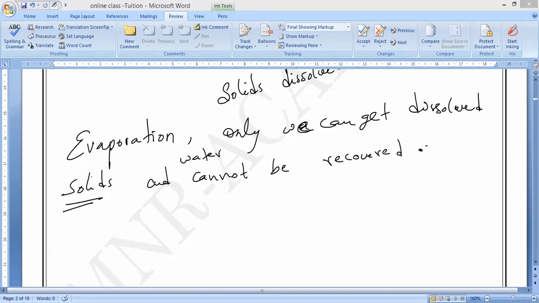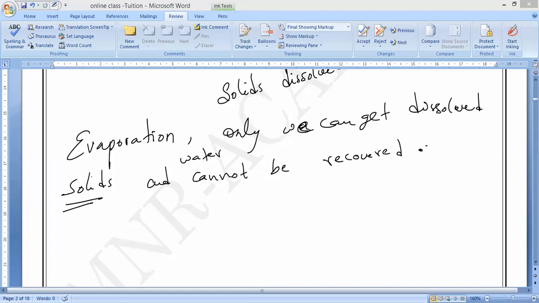See, suppose water evaporates, no problem. Again, it will be condensed back in the form of rain only. But some poisonous chemicals will evaporate. Then it is a loss for nature only. Is it yes or no?